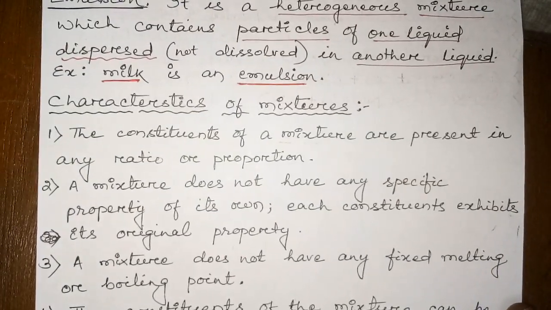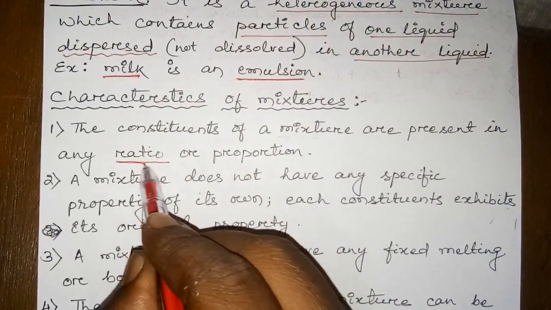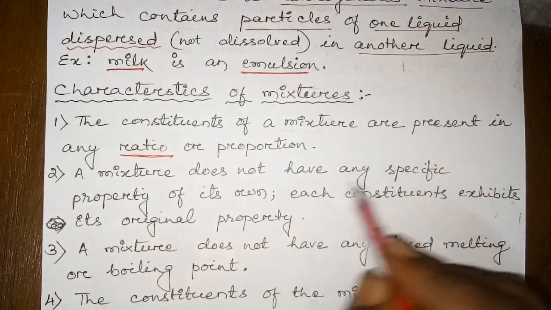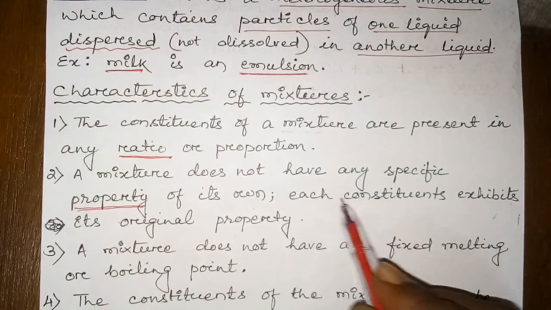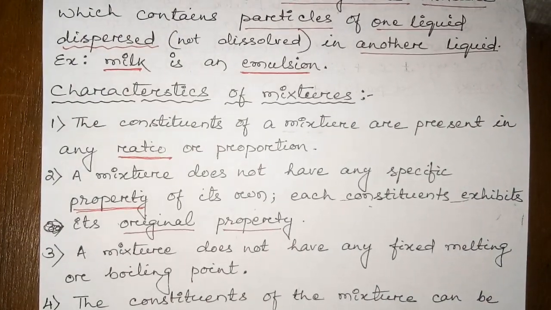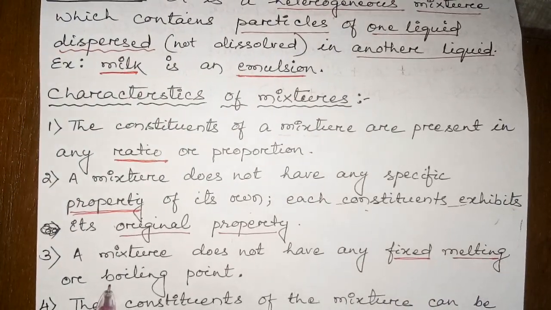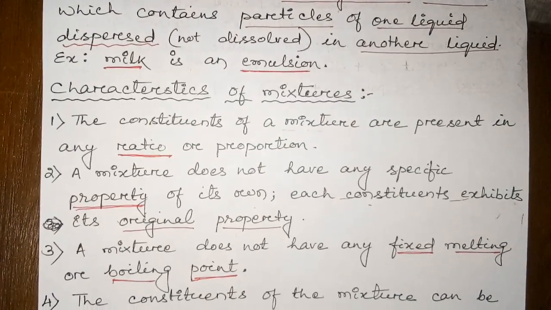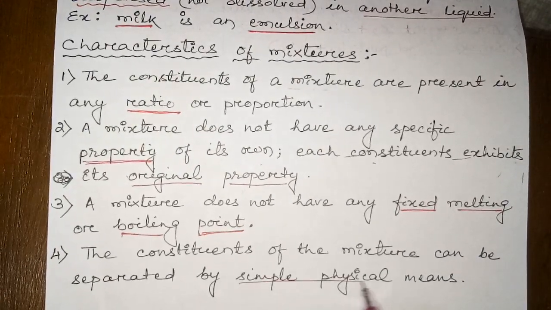I have mentioned 4 characteristics here. The constituents of mixtures are present in any proportion or any ratio. It is not fixed. A mixture doesn't have any specific property. No specific property will be there of its own. Each constituent exhibits its original property. Clear? A mixture doesn't have any fixed melting point and boiling point. Then the next one is the constituents of the mixture can be separated by simple physical means.